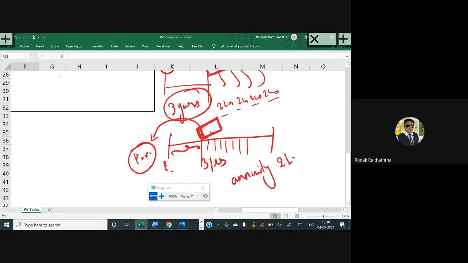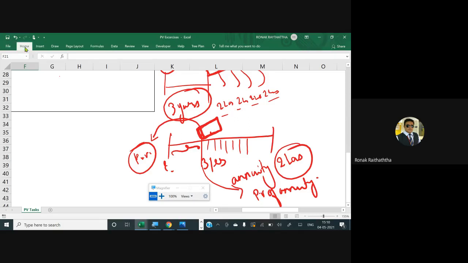Annuity of 2 lakhs. So I'm finding the present value of annuity at the beginning of the 4th year. Then whatever the money will be getting at the beginning of the 4th year, we'll find the present value of it right now. So first of all, let's find the present value of the annuity for this period.